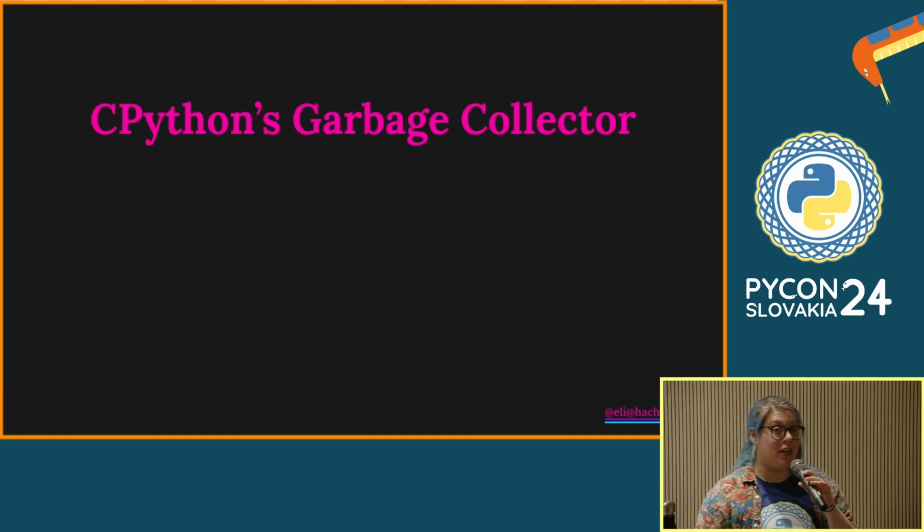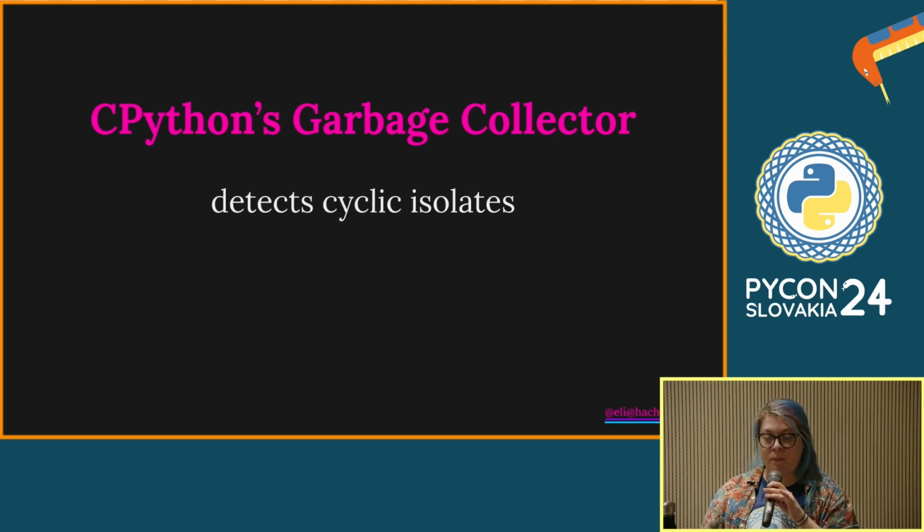And here I start focusing specifically on CPython. I think not every implementation of Python even has a garbage collector, but don't quote me on that. CPython does, and we will be looking at it. What the garbage collector does is it's a process that's always running while you have a Python interpreter open. It detects these cyclic isolates. What we made just now was a cycle of objects that pointed at each other, isolated from the namespace, and those are called cyclic isolates, and they're a problem.